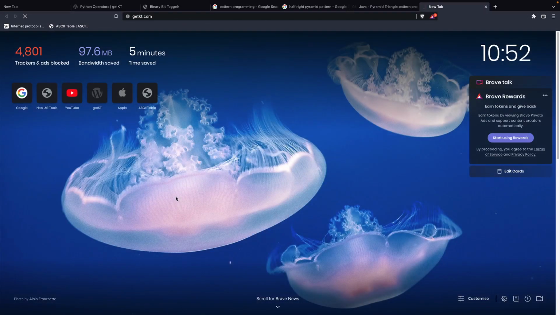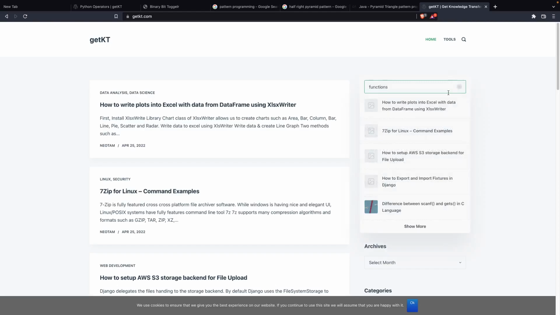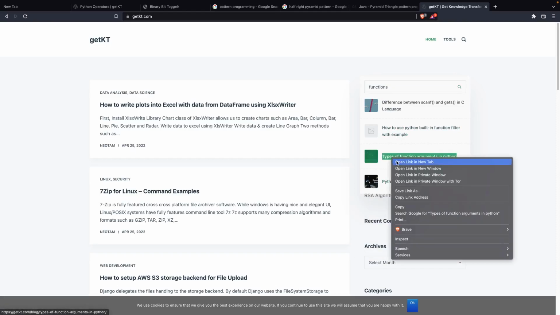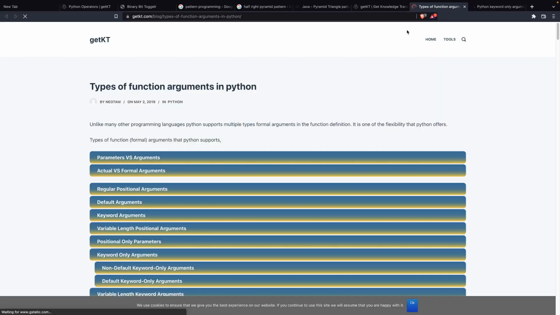There are different functions. Python functions are actually rich in terms of their features. We'll discuss them further. And here is a good article. There are different types of functions in Python and different types of arguments the functions can take.